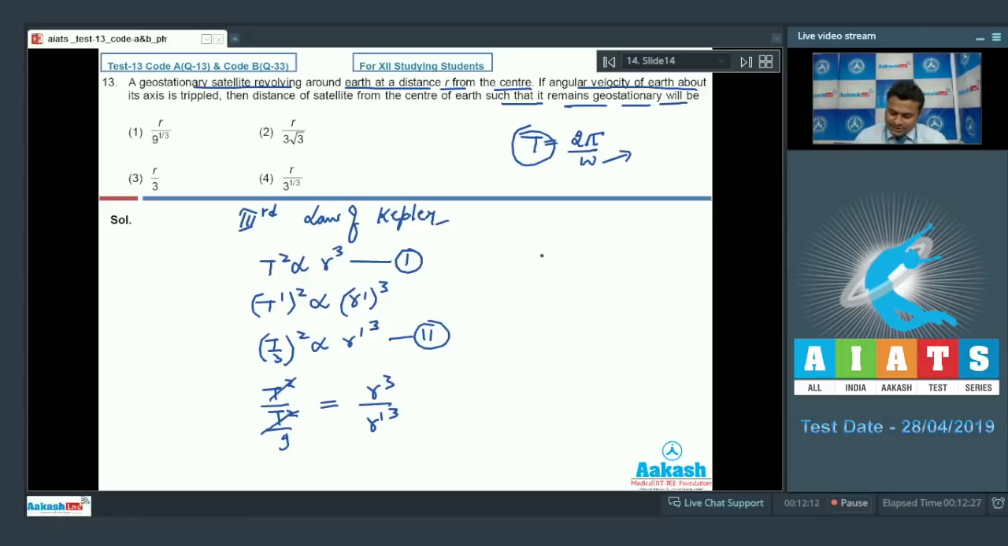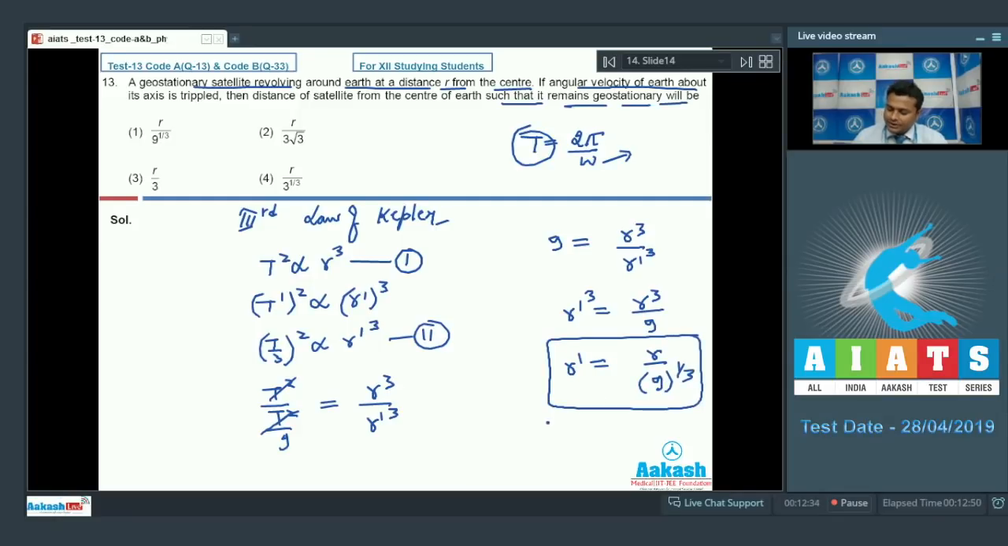T square cancels out, rearranging, 9 equals R cube upon R dash cube. Therefore R dash cube is R cube upon 9, or R dash is R upon 9 to the power 1 by 3. So this is our final answer, and that's why we can say that option number 1 is correct. So we will go with option number 1 only.